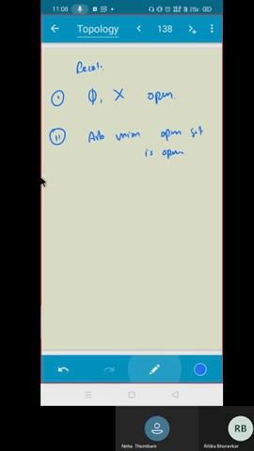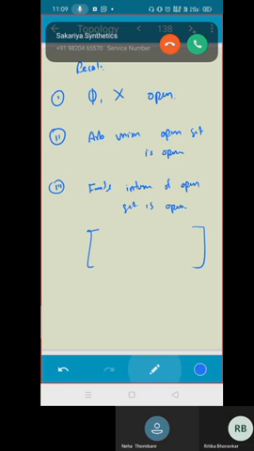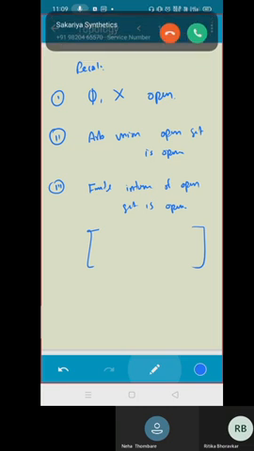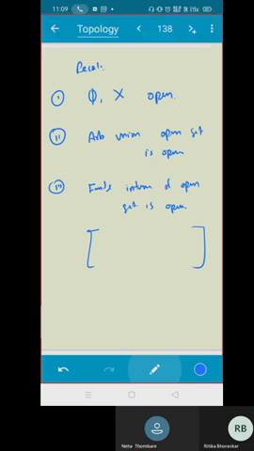Next I proved finite intersection of open sets is open. Correct? And I gave you a counter example also, correct? Arbitrary intersection won't be.